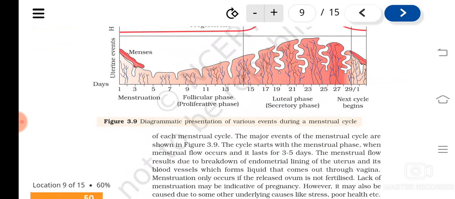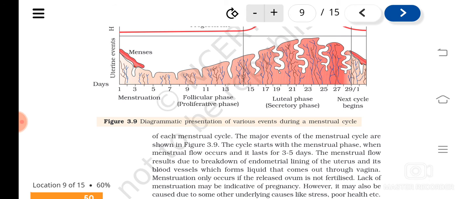Understood? So each cycle would last from one menstruation to another menstruation. That time period is known as the menstrual cycle, and in the middle of this, ovulation takes place.